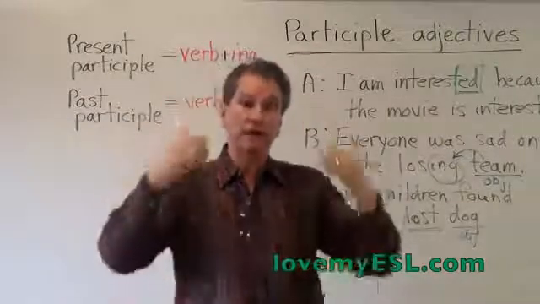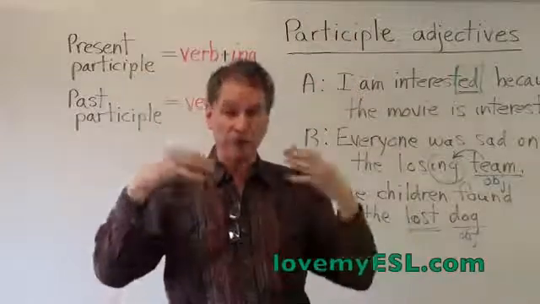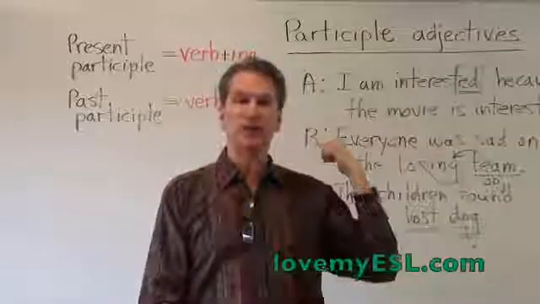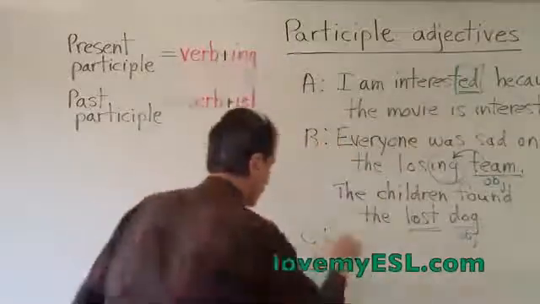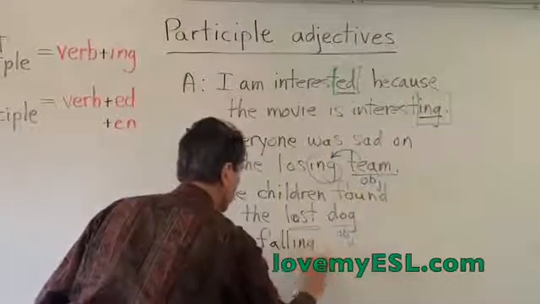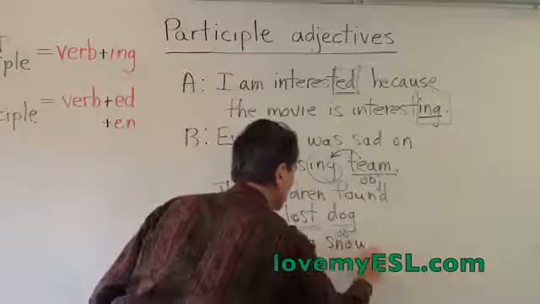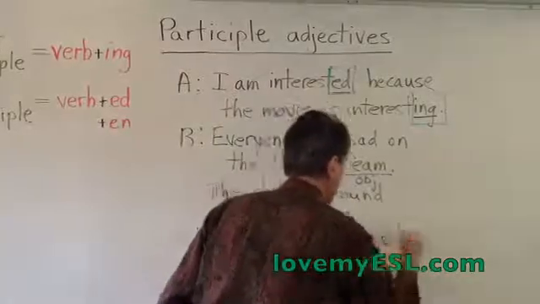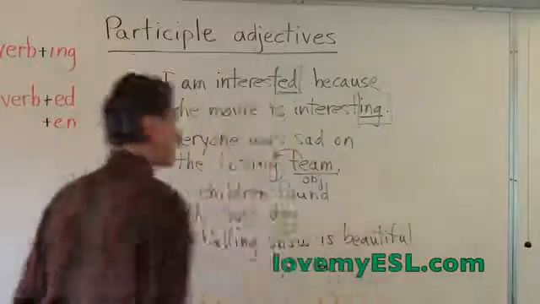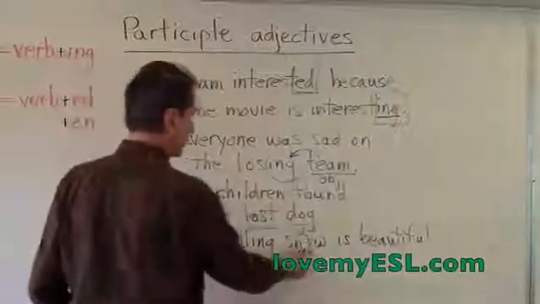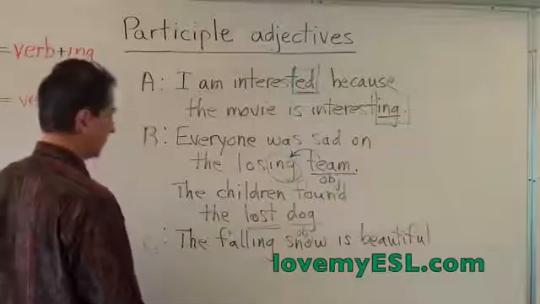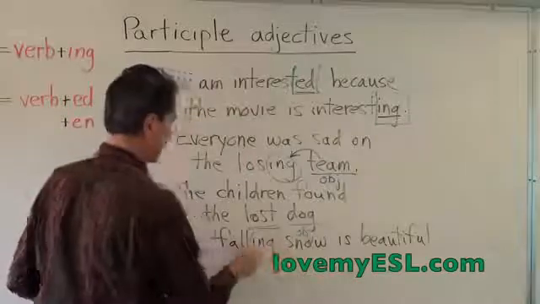So the one is happening at the same time. The falling snow is happening at the time that I'm saying that. The fallen snow, well, it snowed yesterday. It's not snowing today. So the falling snow, ing, the falling snow is, let's just say beautiful. The falling snow is beautiful. It's falling right now. So when this thing is happening right now, it is the ing. Once again, which I will circle, ing.